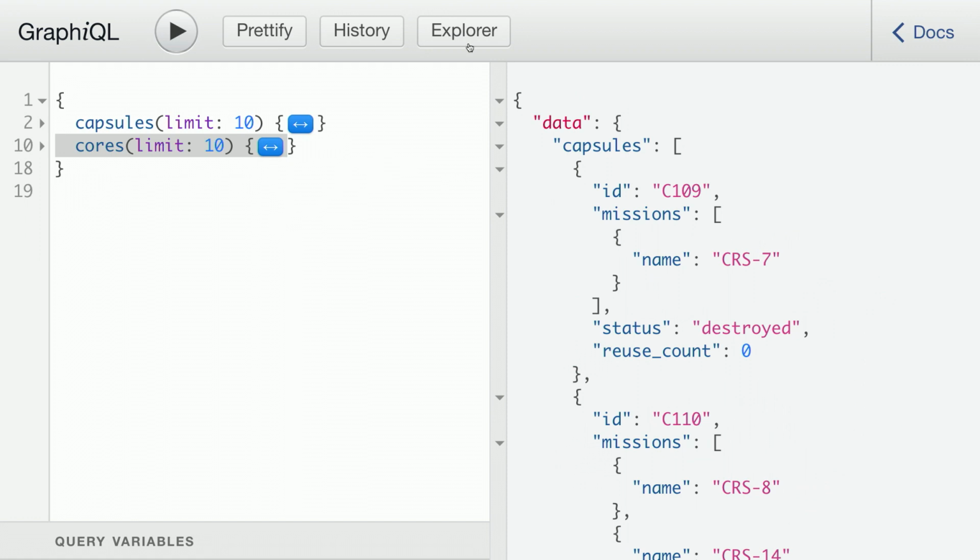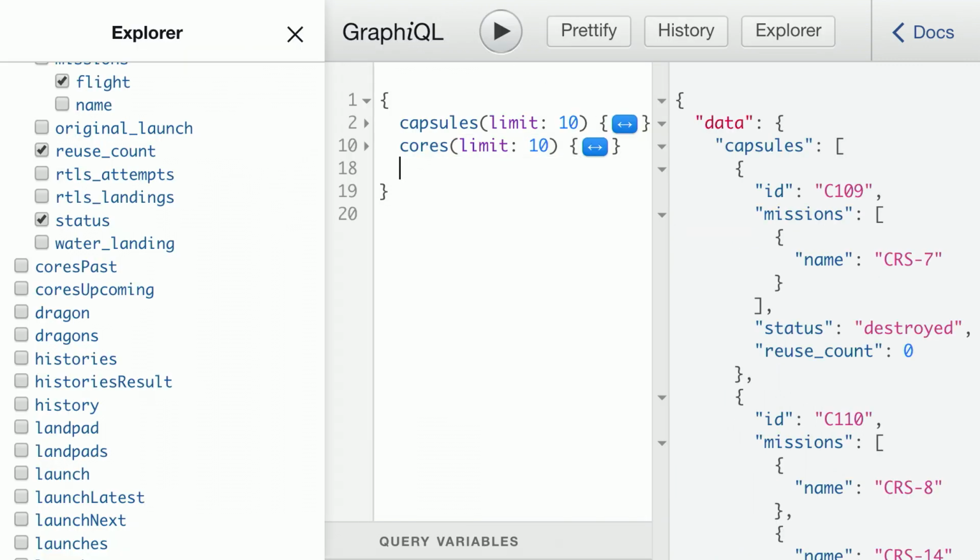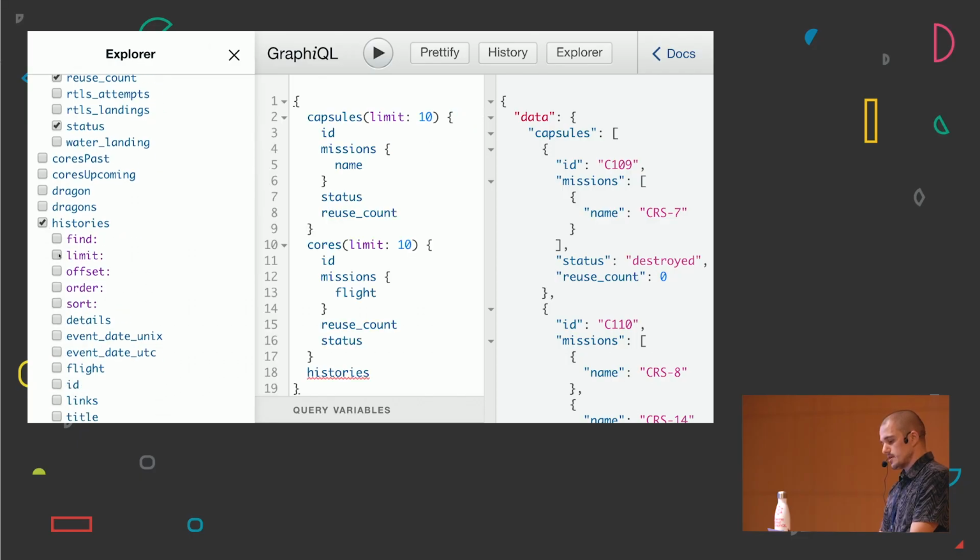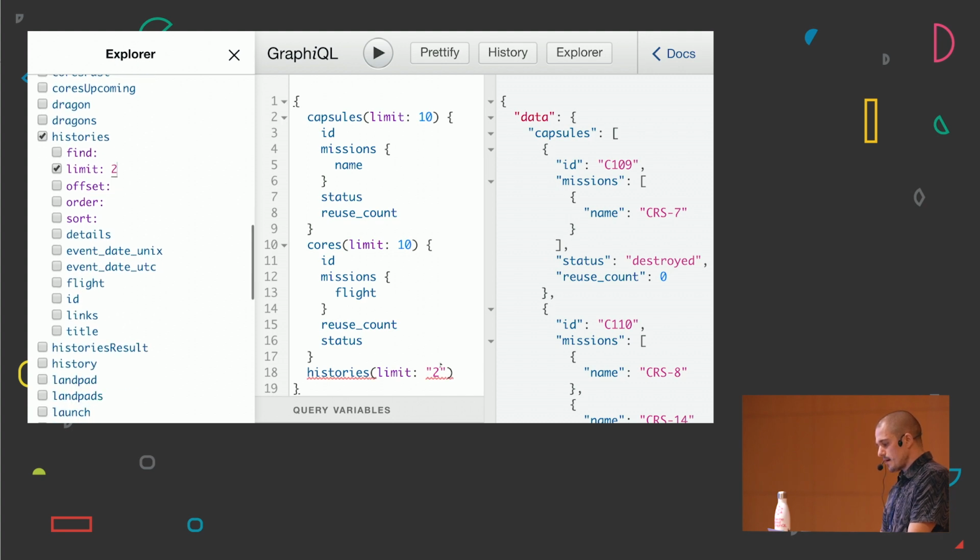So let's say that I want to fetch more than 2, like 3 or 4 or 5 different resources within the same round trip call. Also, I want to nest data. So let's say that for the histories, I want to limit them to just 2 of them.